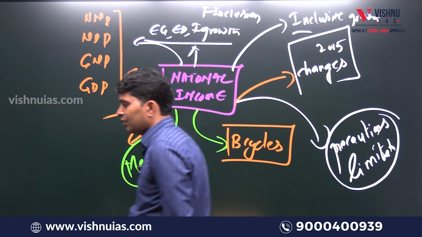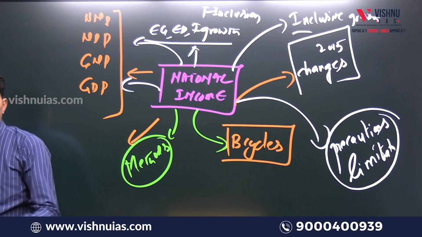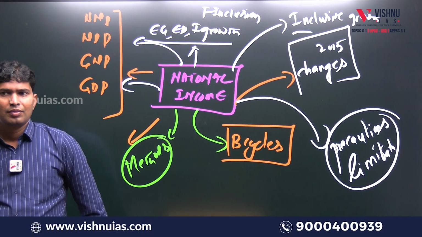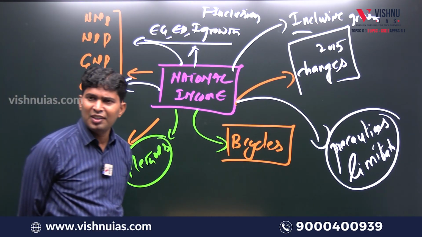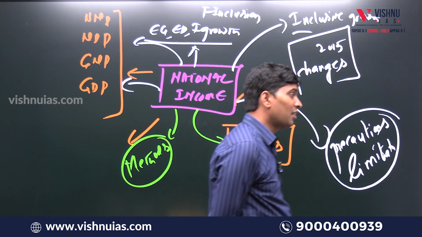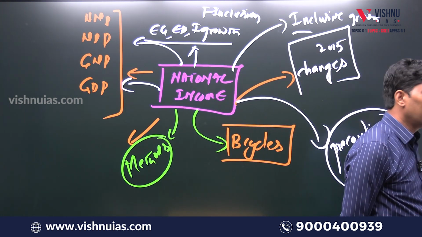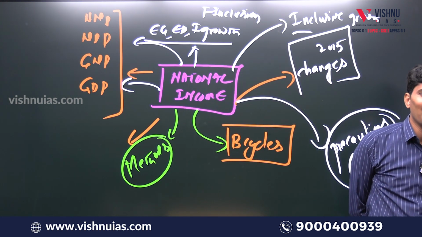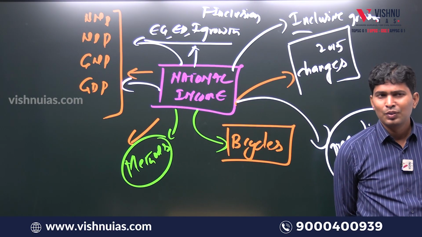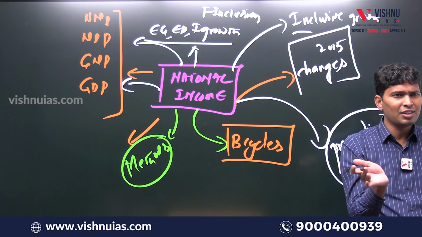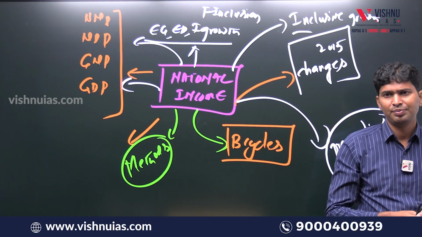Apart from that, current affairs, $5 trillion. India recently became the 4th largest economy. So GDP is around $4.3 trillion. So $7 trillion target, $26 trillion target, Viksit Bharat, Azadi Ka Amrit Mahotsav to Amrit Kal. So this is the broader theme of the concept called national income.